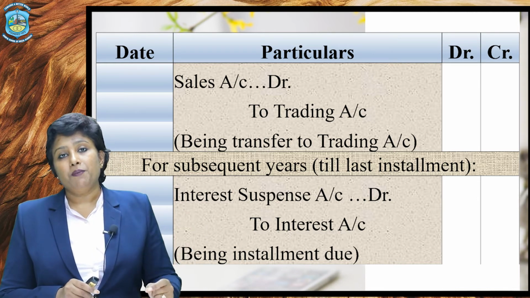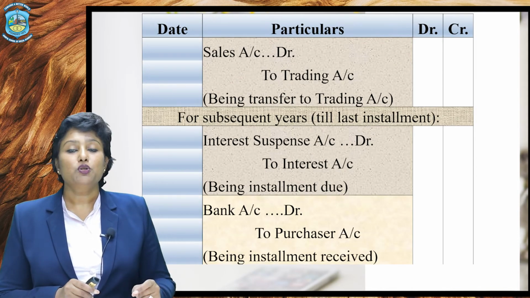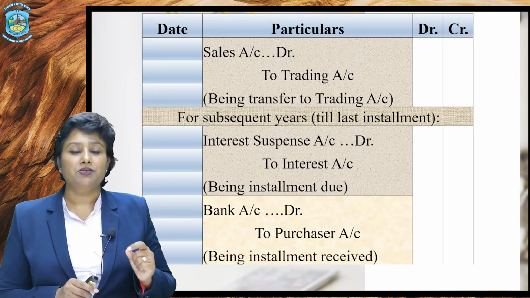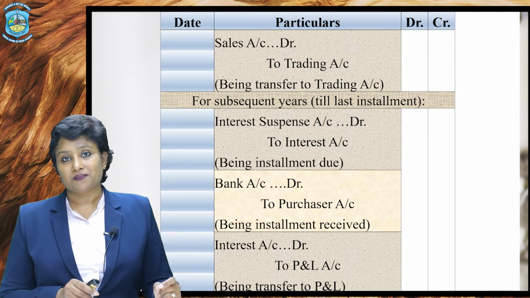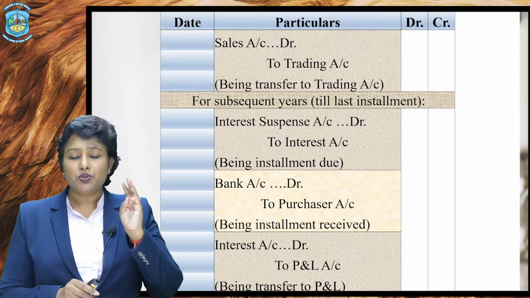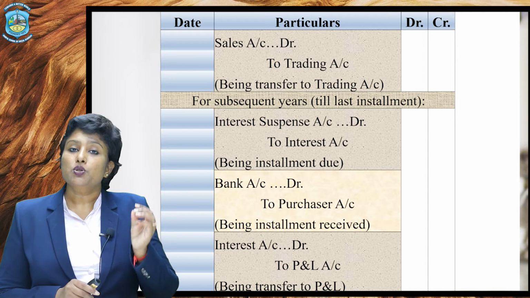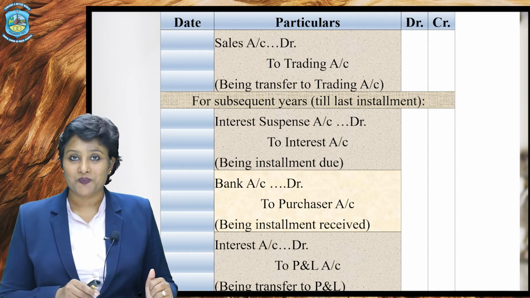The next entry would be for receiving the installment amount, that is bank account debited to buyer or purchaser. And the last entry would be the transfer entry, that is interest account debited to profit and loss account. That means every further years you have to pass just 3 entries. 1, to make the installment due, 2nd, to get the installment amount, and 3rd, just the transfer entry.